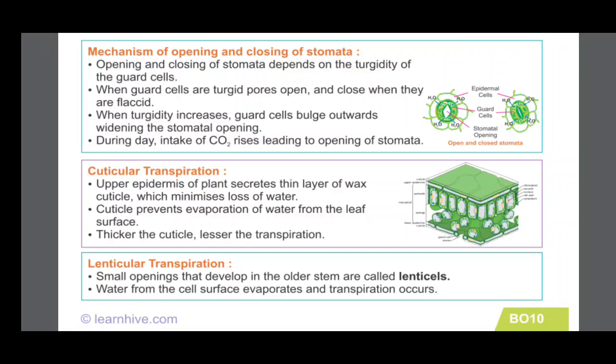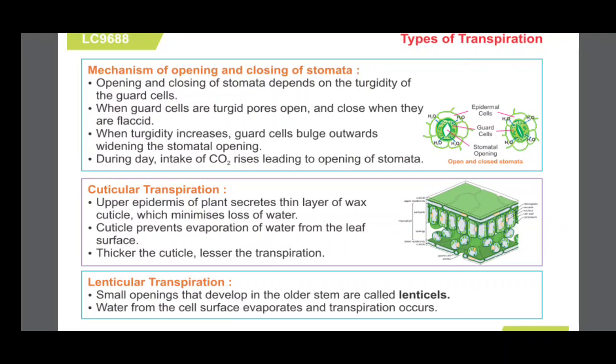This is osmosis, taking place between the guard cells and the accessory cells and other epidermal cells. In this process, when the turgidity of guard cells increases, the stomata are open. When they are flaccid, the stomata are closed.